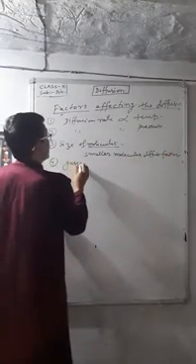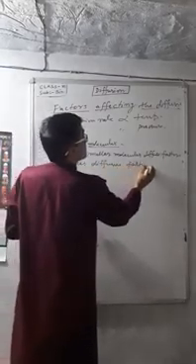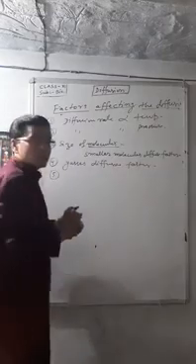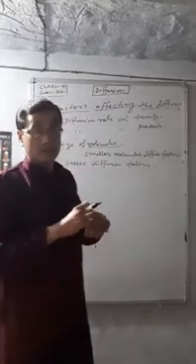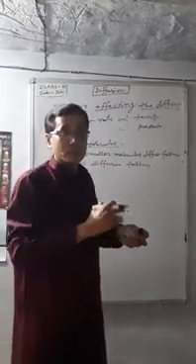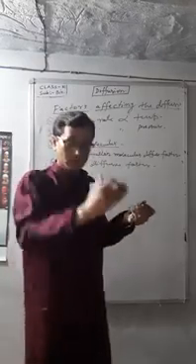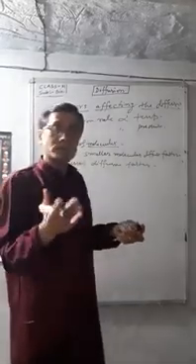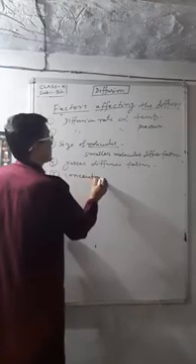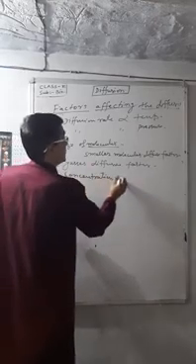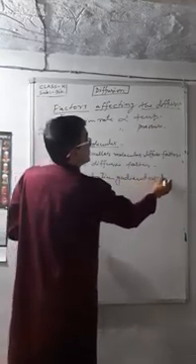Gas diffuse faster. Concentration gradient must be essential to maintain. If the concentration gradient or difference in the concentration increases, then the diffusion rate increases. If concentration decreases, then the rate of diffusion also decreases. So concentration gradient is directly proportional to diffusion.